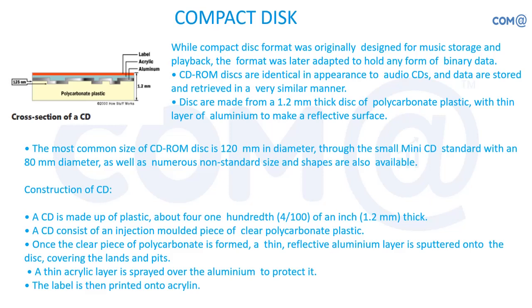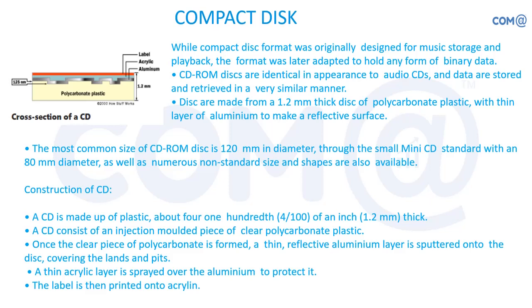So it is very thin in nature, and it is molded with a polycarbonate plastic, for bringing some strength, so strong, right? It is rotating at a higher RPM, so it should be enough to withstand that rotation speed. So once a clear piece of polycarbonate surface is formed, then the reflective aluminum layer is sputtered. So aluminum layer will be poured on the disk surface, so it will be making it uniform across the area.